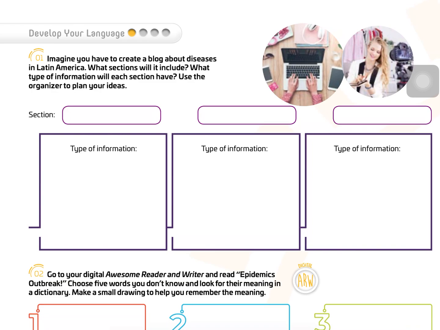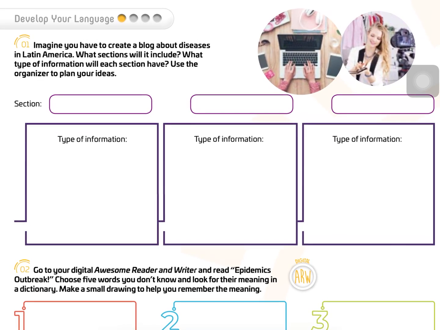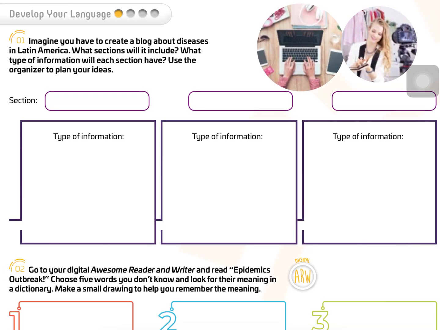Okay, let's move to the book. We are going to continue with the same book we were using in the previous term, book number 2. Okay, on page 58. Page 58.